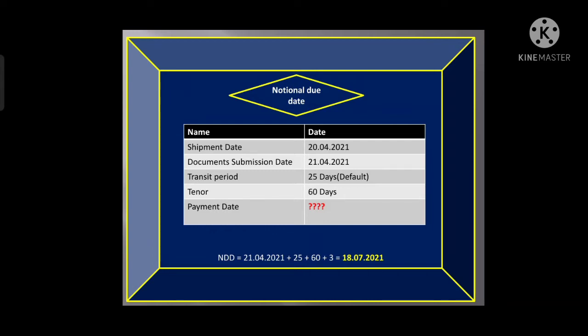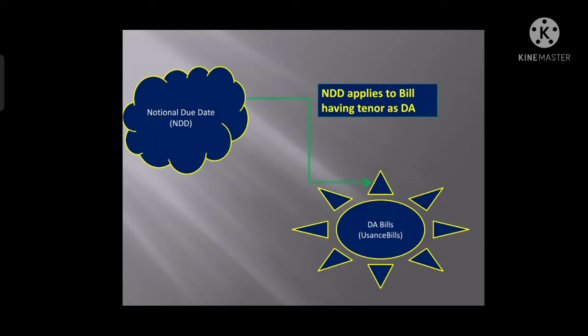Means if we need to calculate the due date of a usance bill, then basically we require 4 things: the usance period, the grace period, the notional transit period, and the date at which the negotiation happened. So when we add all these 4 points, we will get the due date, right? Basically notional due date applies to bill having tenor as DA. DA stands for document against acceptance, right? Means the usance bill.